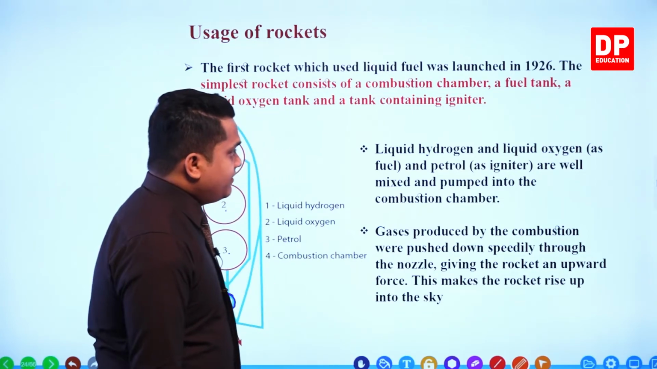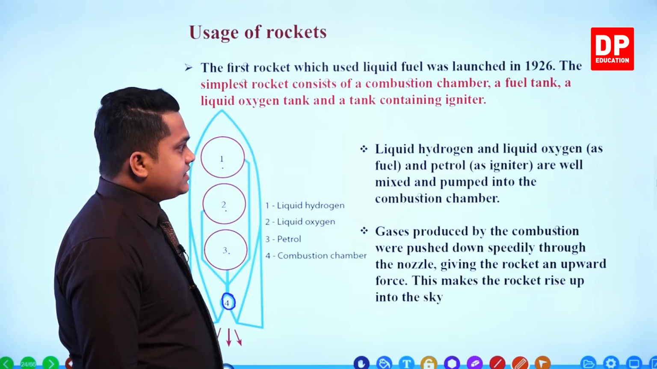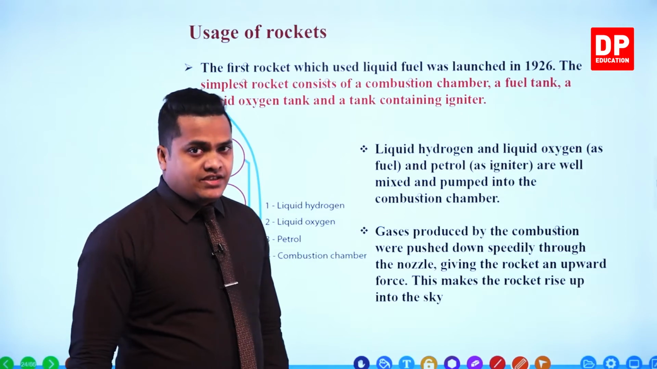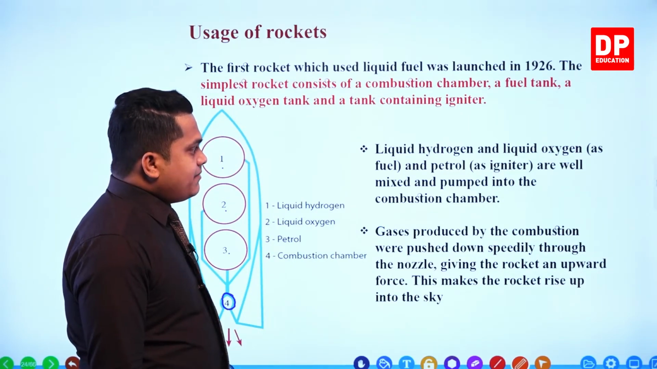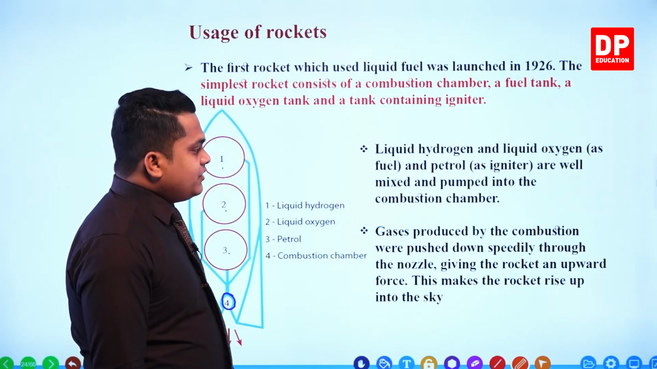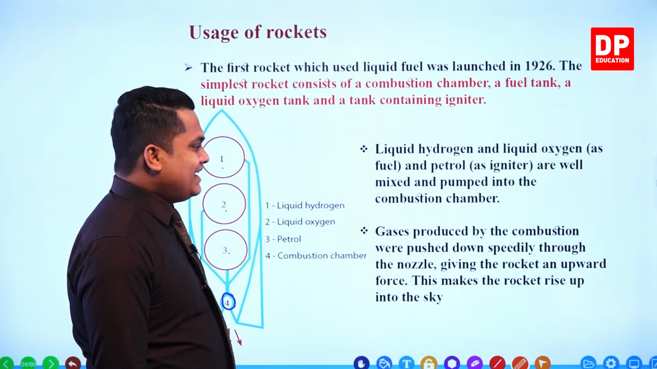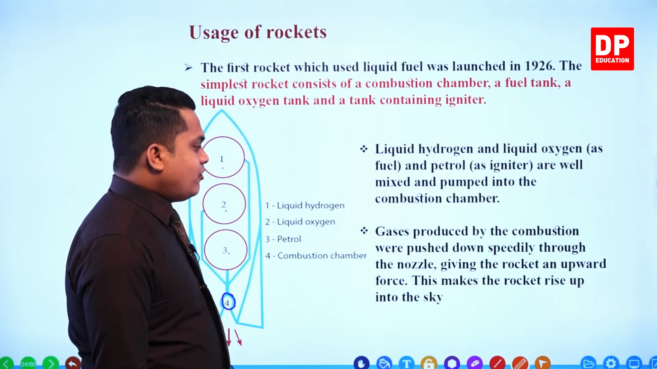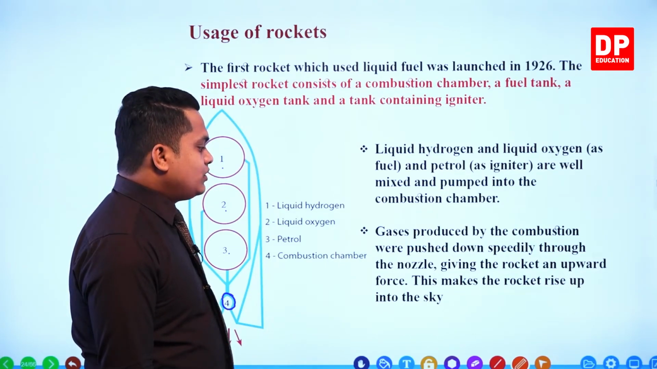So here it is given, liquid hydrogen and liquid oxygen. These are the fuel, and the petrol is the one which is going to be used as the igniter. That's the igniter. They are well mixed and pumped into the combustion chamber. Gases produced by the combustion are pushed down speedily through the nozzle, giving the rocket an upward force. This makes the rocket rise up into the sky.